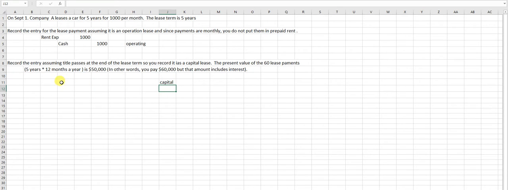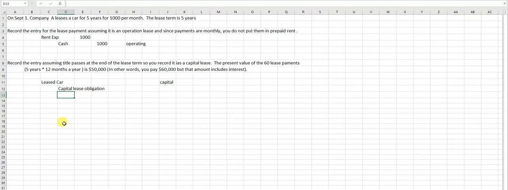Capital means to capitalize it, to add it to the cost of your assets. So I need to record my car. I'm going to call it a leased car so I can differentiate it on my balance sheet. Generally when I borrow money for a car, I debit car and credit notes payable. Well, here I'm going to call it a leased car, and I'm going to call it a capital lease obligation.